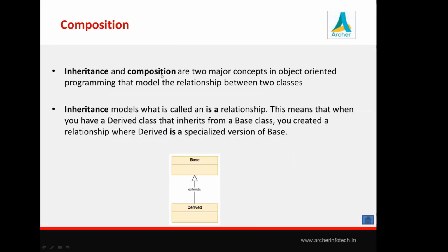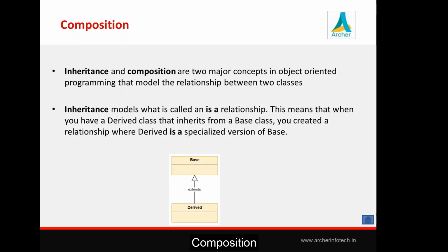Now we will start with composition. First of all, inheritance, composition, aggregation. These are concepts in object-oriented programming to create a relationship between two classes. In case of inheritance, we have seen we create one base class and then we create one child class, and that child class extends the base class with some added functionality. That idea we already know.